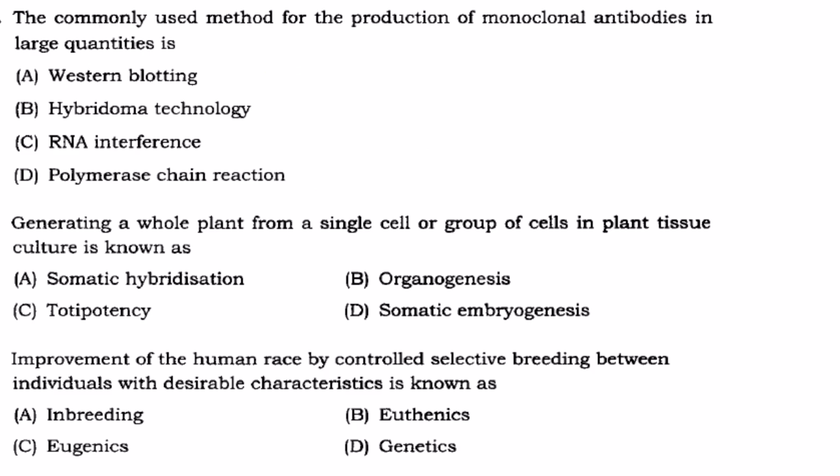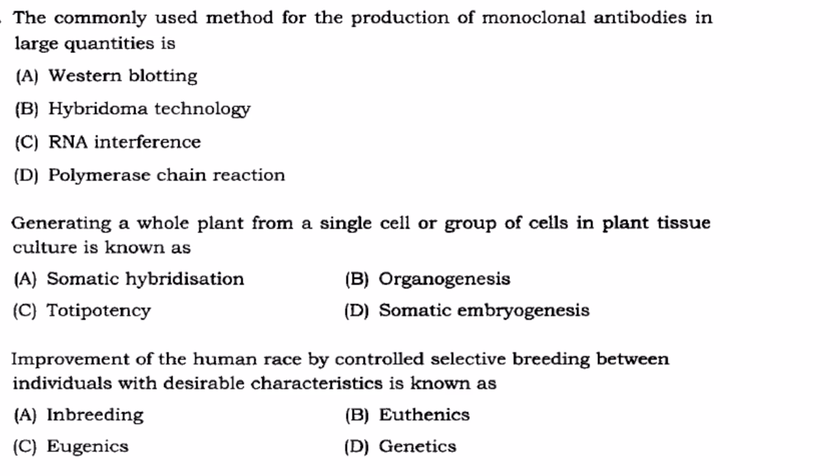Then next one, the commonly used method for the production of monoclonal antibodies in large quantities. A. Western blotting. Western blotting is to detect and analyze specific proteins in your sample. Hybridoma technology, yes, that is for the production of monoclonal antibodies. How? Here what you do is you fuse an antibody producing B cell with a myeloma cell.